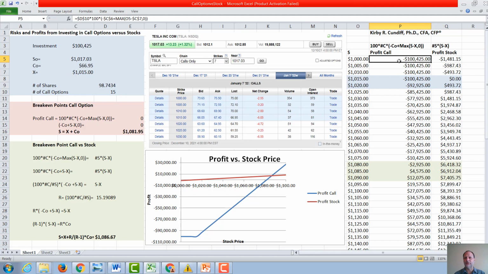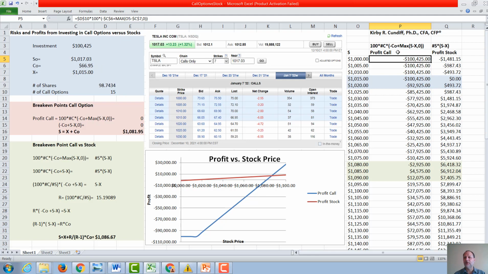It is more complicated to calculate the profits from investing in the call, and of course they are a lot more volatile. So the profits from investing in the call, well, each time you purchase a call option, it actually covers 100 shares of the underlying stock. So you're going to get 100 times the number of calls, which is 15. And then the price that you pay for that is that number times minus C naught, where C naught is the call price, our 66.95. That then is the cost.